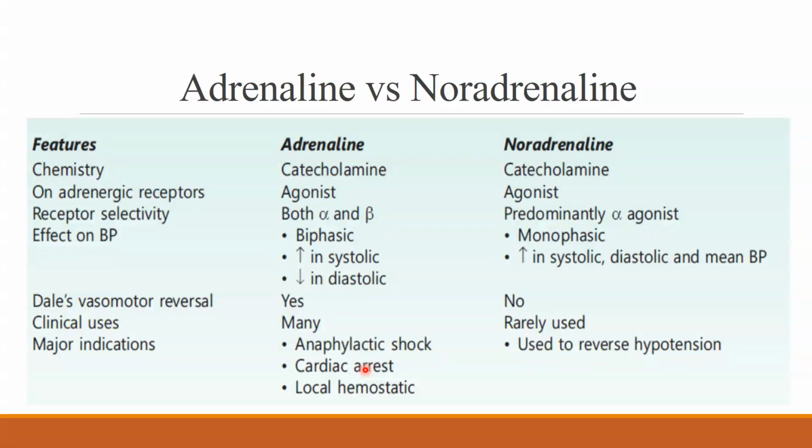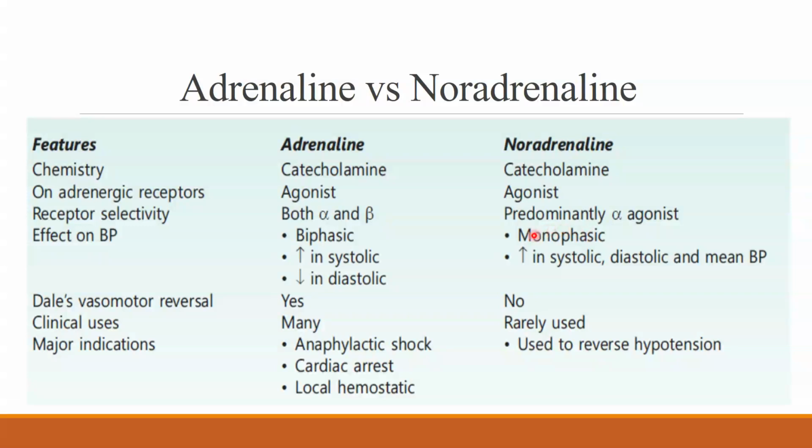I want you to know the difference between noradrenaline and adrenaline. Both are catecholamines. A simple methyl group addition for adrenaline gives it agonistic action even at the beta 2 receptor, because of which the effect on BP is biphasic, where there is an increase in the systolic pressure as well as a decrease in the diastolic pressure.